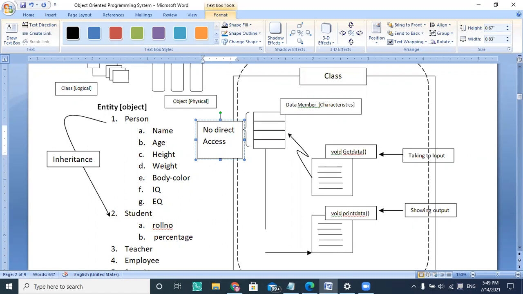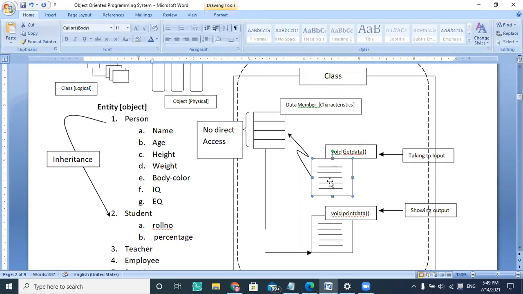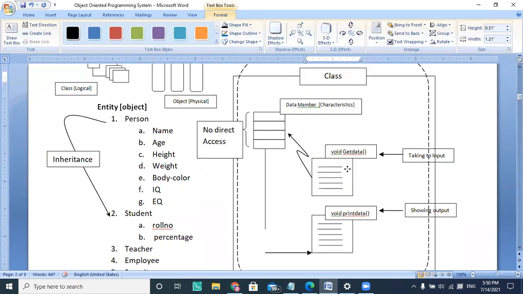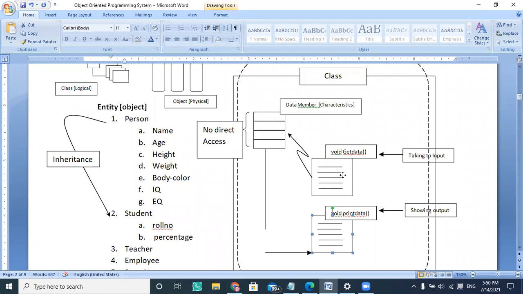You are requesting some function which is a member of your class. That member has the accessibility, and through that member you are accessing the data member of that class. So being a member, this method can access the data of that class.